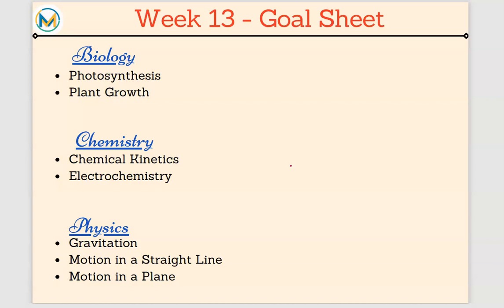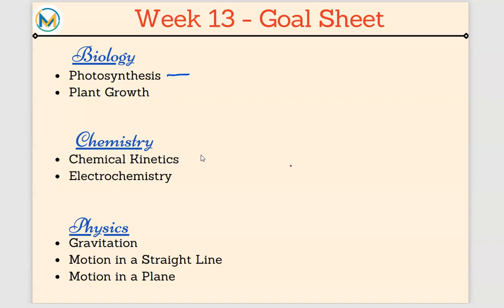It's our 16-week NEET goal plan and we have already completed 12 successful weeks. We are left with 4 more weeks and this is our week 13. In this week we have about 7 chapters to do: 3 in physics, 2 in chem and 2 in bio.